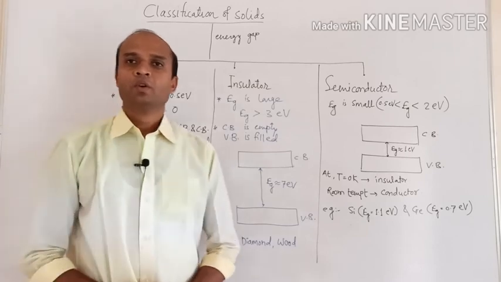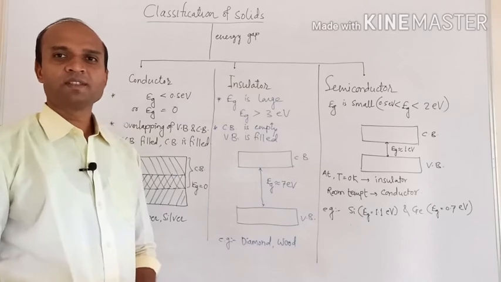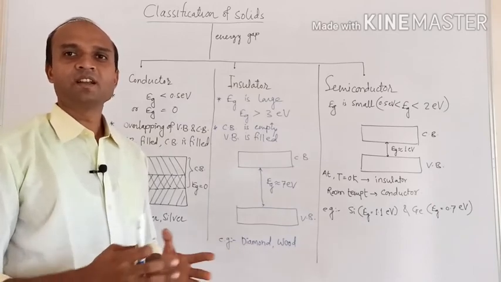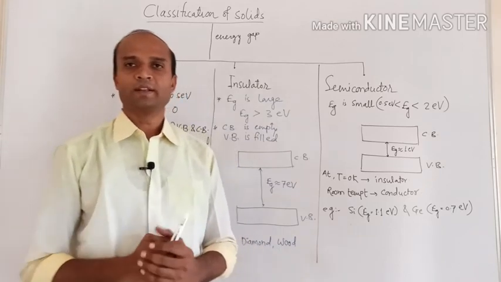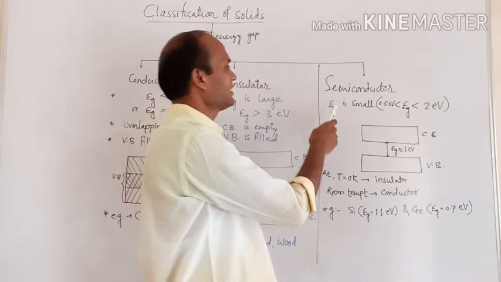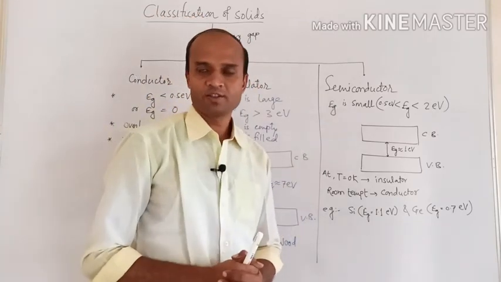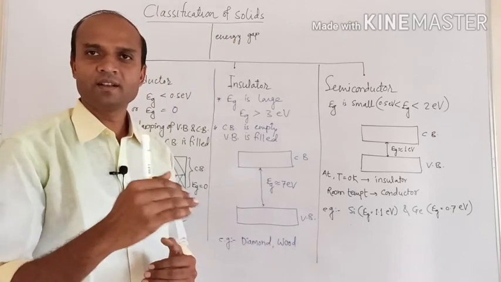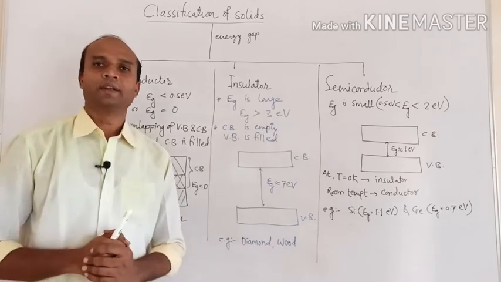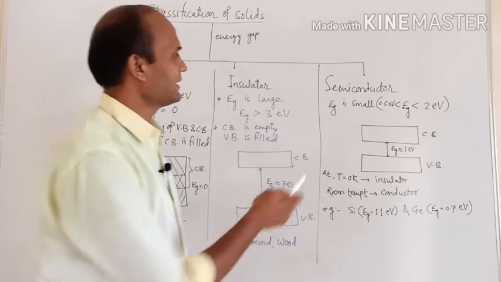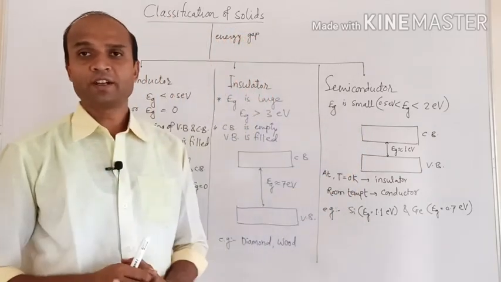Now the third one is the semiconductor. Its energy gap is intermediate between that of a conductor and an insulator. Semiconductors are solids in which the energy gap is small. Small means it is greater than for conductors, but less than for insulators.